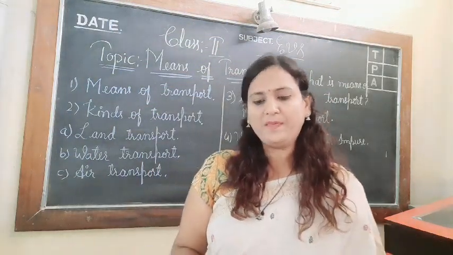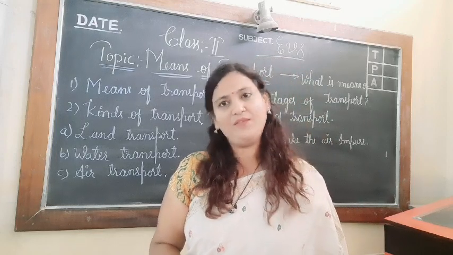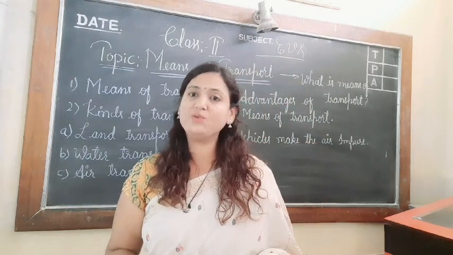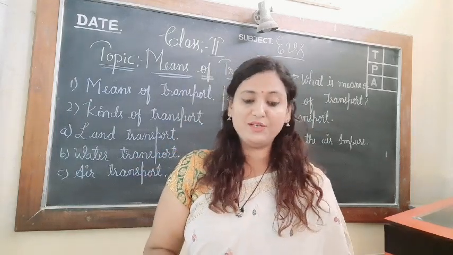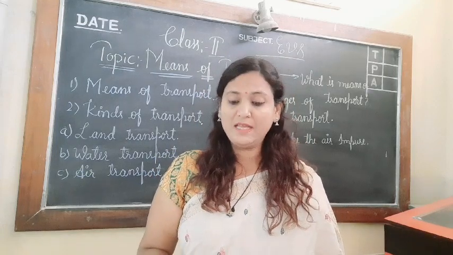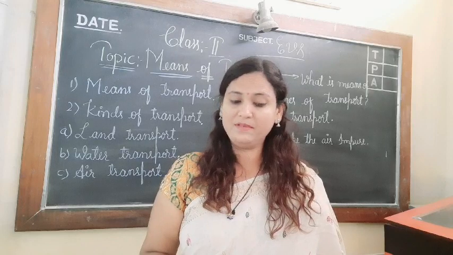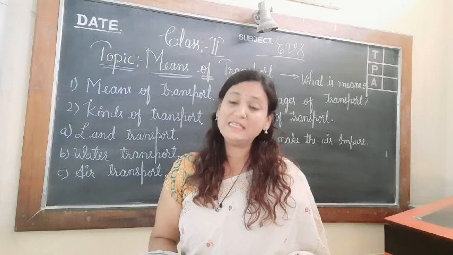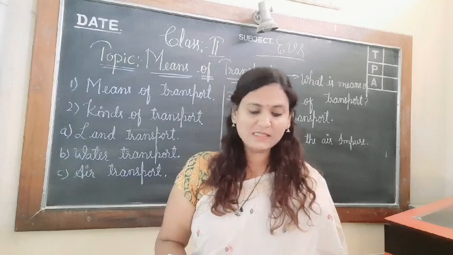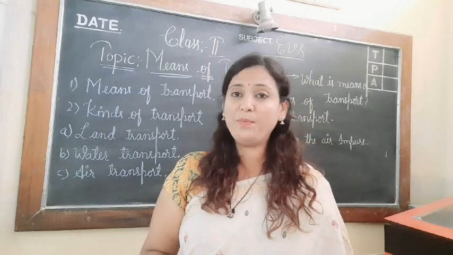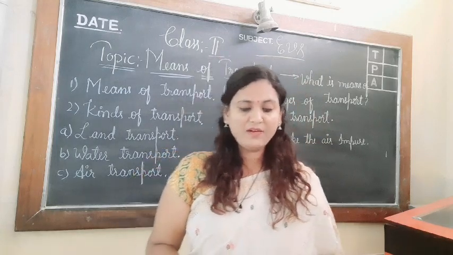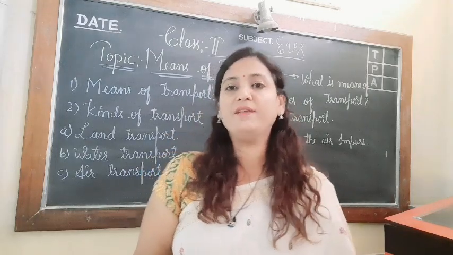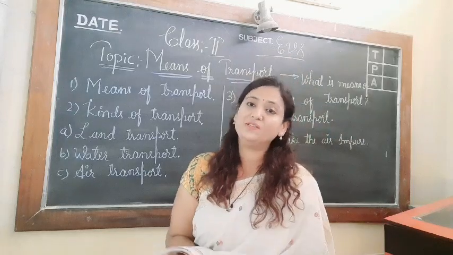The first is unit number 1, means of transport. People use different means of travel from one place to another. Means of travel are used for various purposes. They are used to carry goods. For example, industries use vehicles to reach their products to different shops in cities and towns. Bicycles, scooters, cars, buses, aeroplanes, ships are a few examples of means of transport. So now we know, children, we have different kinds of means of transport.